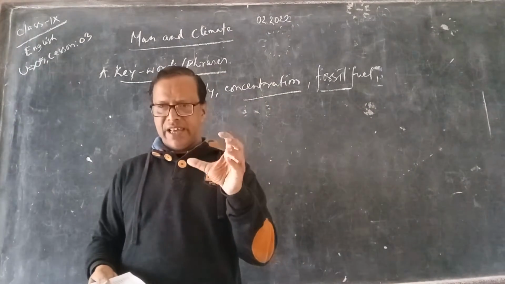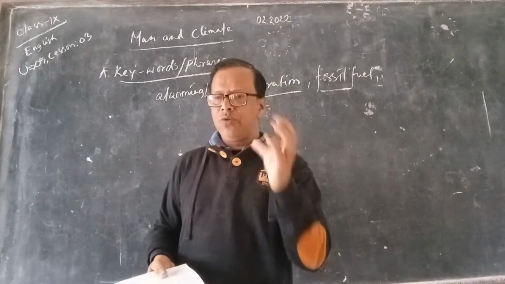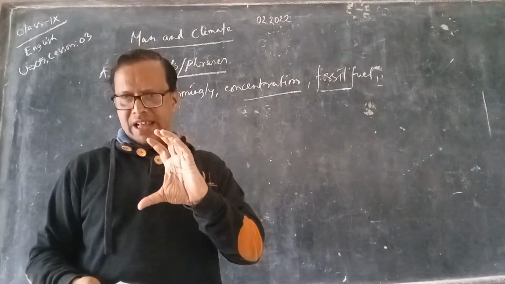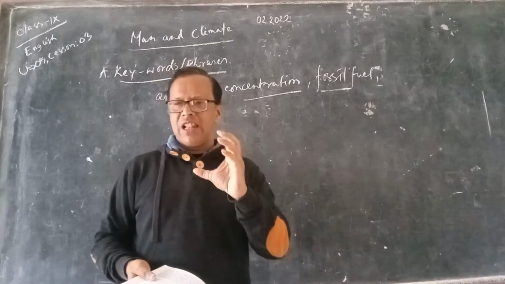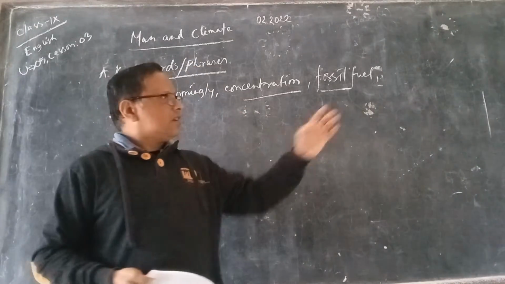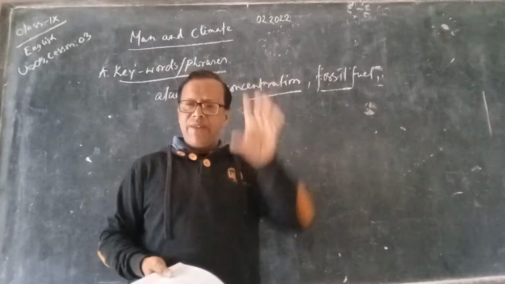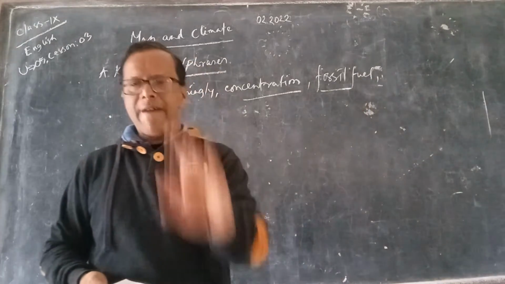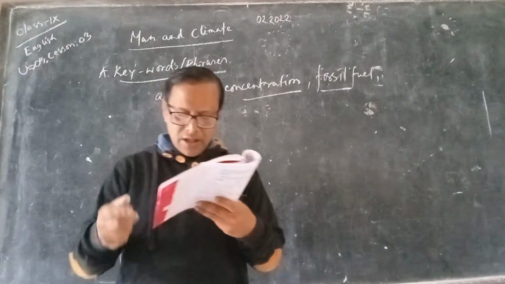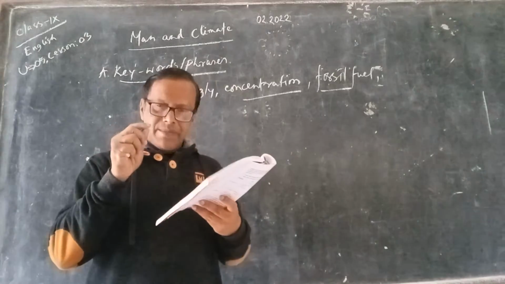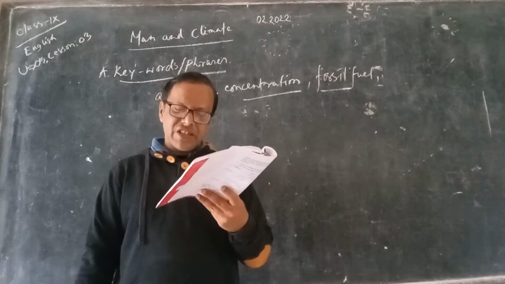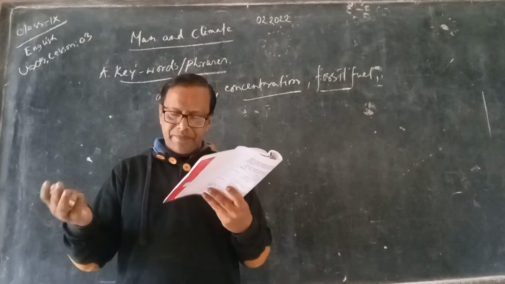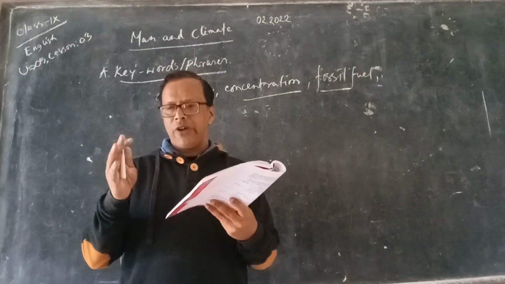Fossil fuels, you can say biofuels, the fuel we get from the extract of biological things. So every time we burn fossil fuel, it releases carbon dioxide to the air. So the main cause of increase in carbon dioxide level in the atmosphere is the burning of fossil fuel.